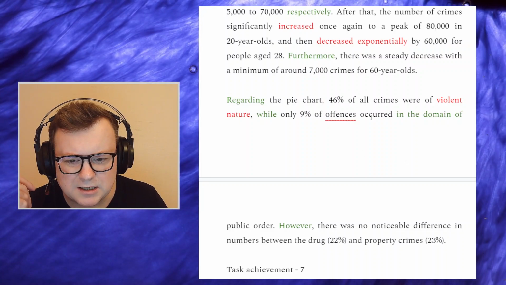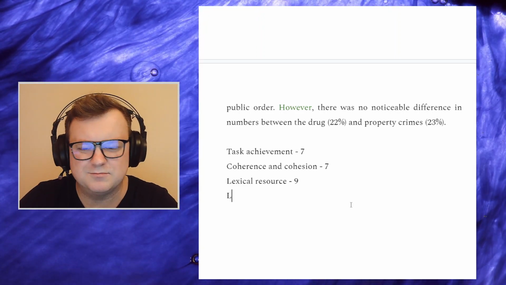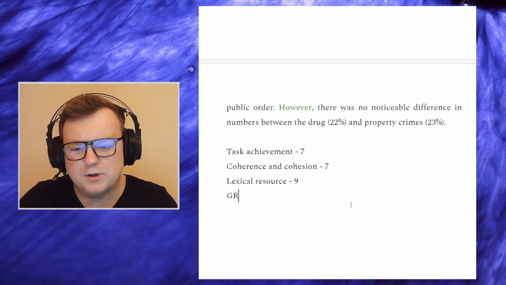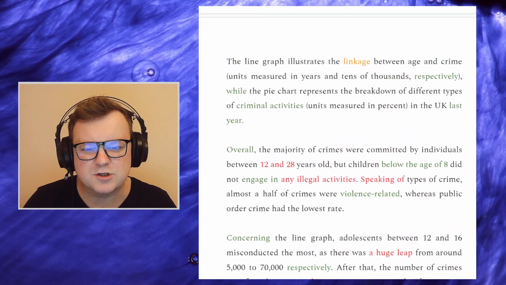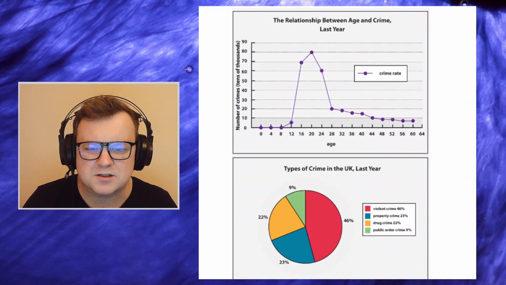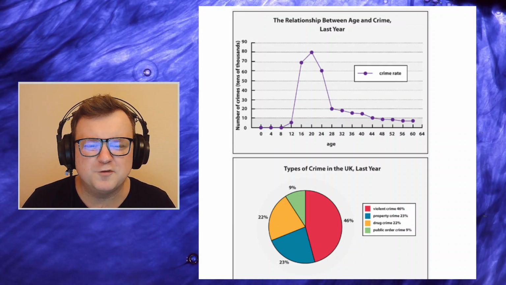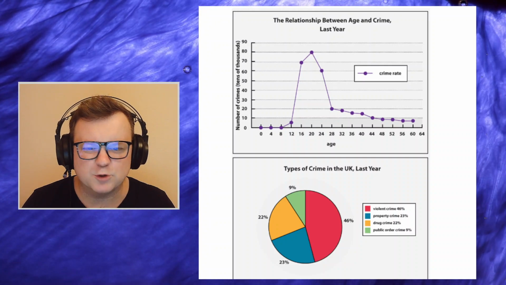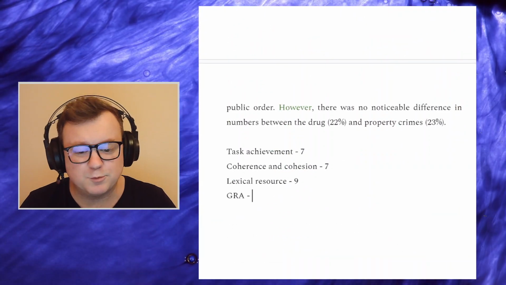Again, you don't really have to do more. You could think, well, the candidate didn't use it, but there wasn't any amazing grammar to be used here. This is a very mechanical task, this task one. You're just basically explaining data. There is no room for, not only was there blah, blah, blah. So I would award the 9 for this again.